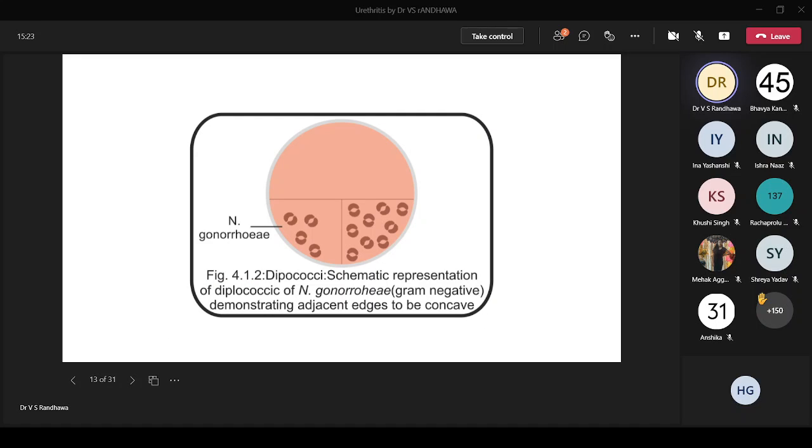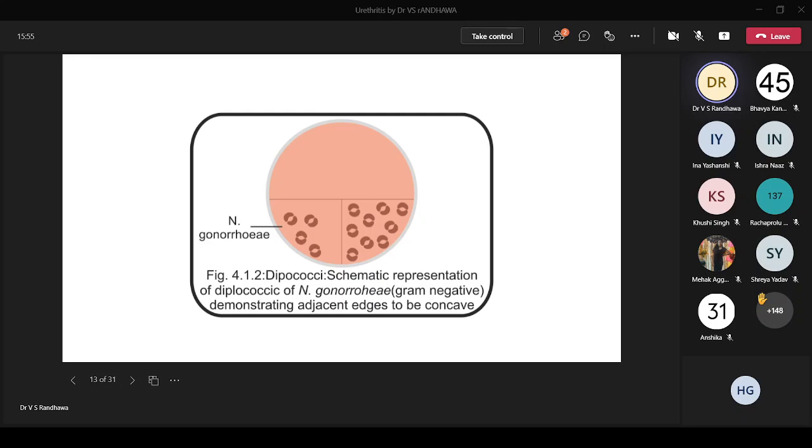This picture is an illustration of how you differentiate Neisseria gonorrhoeae from Neisseria meningitidis. Both are diplococci, but in Neisseria gonorrhoeae, the diplococci facing each other have concavities. If it's Neisseria meningitidis, then they have a plano-convex surface.